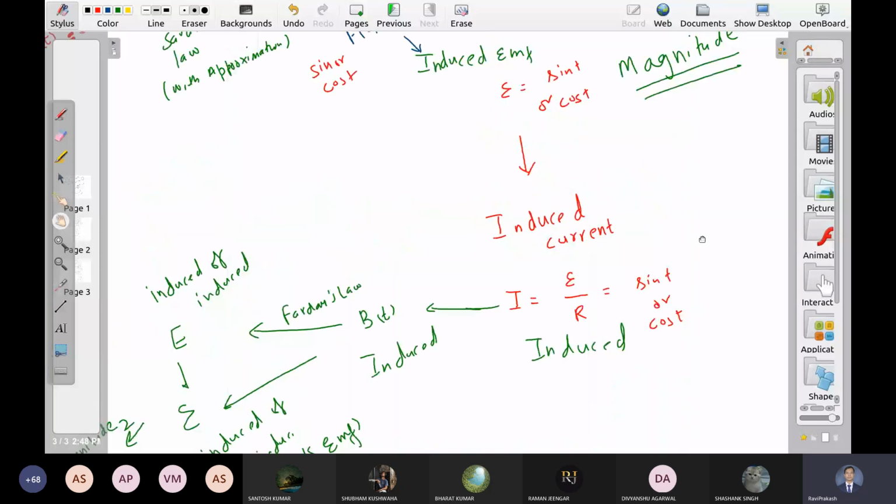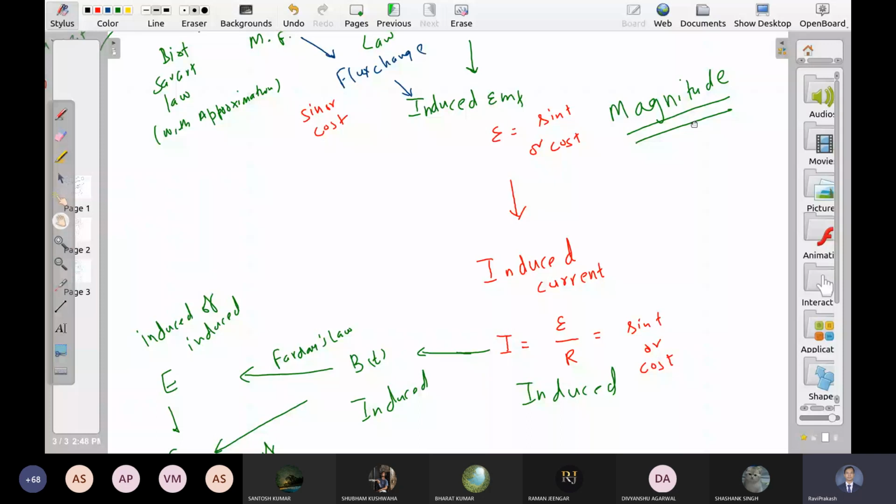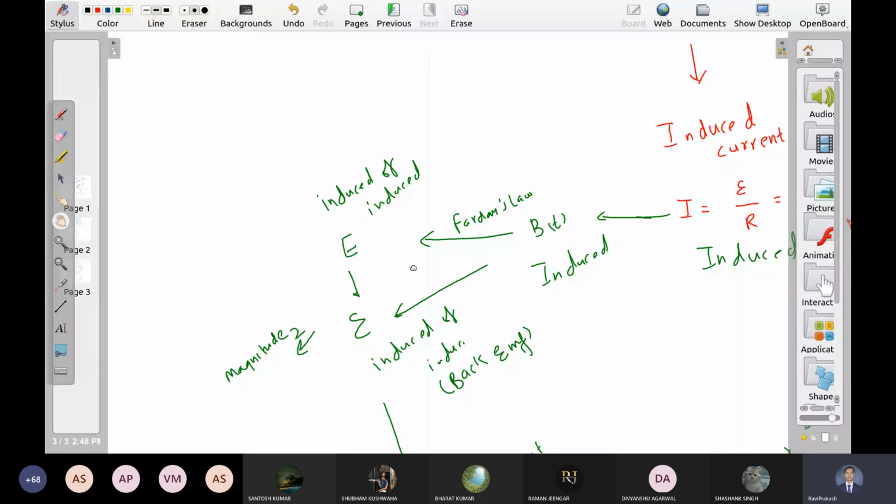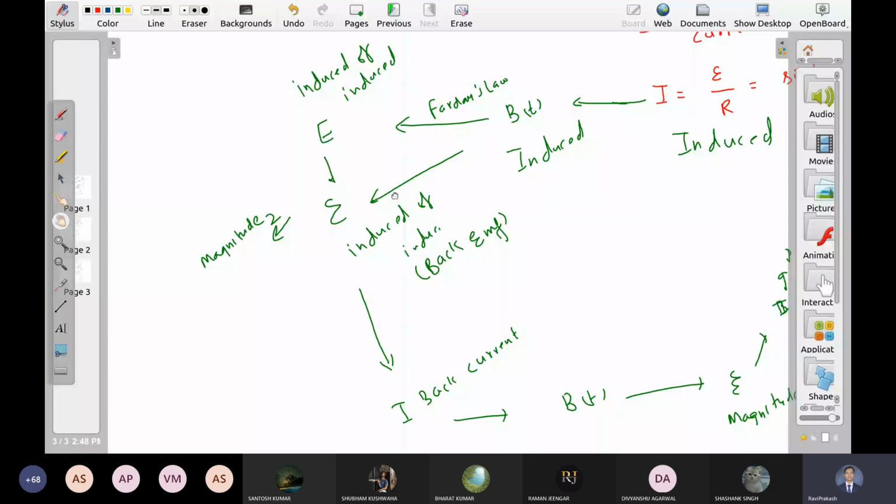So obviously this first magnitude is quite big. We see its effect in daily life. This second EMF may also be significant. It's not big enough, but it is significant. The third is almost negligible. Okay. Even sometimes the second is also very small. We stop at the first only.